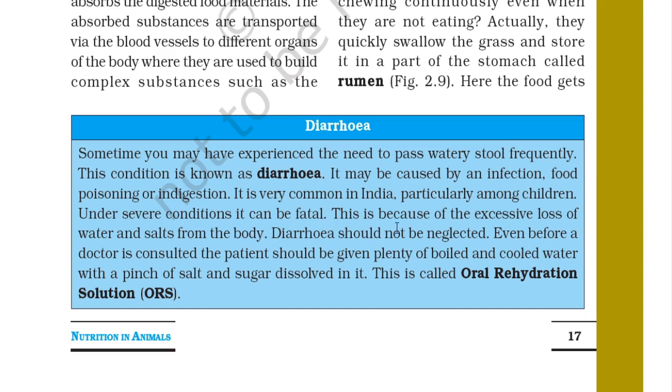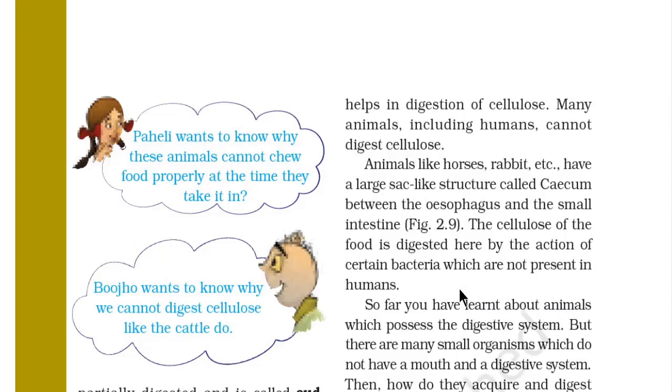This is because of the excessive loss of water and salts from the body. Diarrhea should not be neglected. Even before a doctor is consulted, the patient should be given plenty of boiled and cooled water with a pinch of salt and sugar dissolved in it. This is called ORS or oral rehydration solution. So this was the explanation of diarrhea.